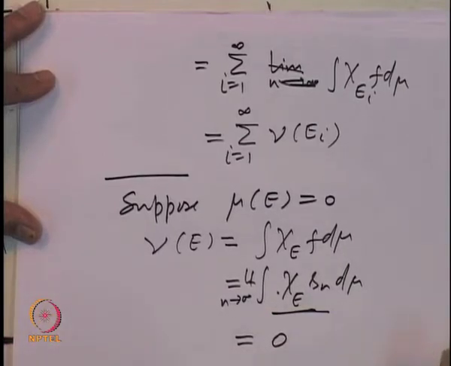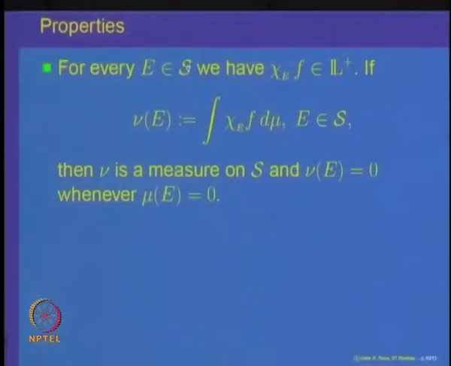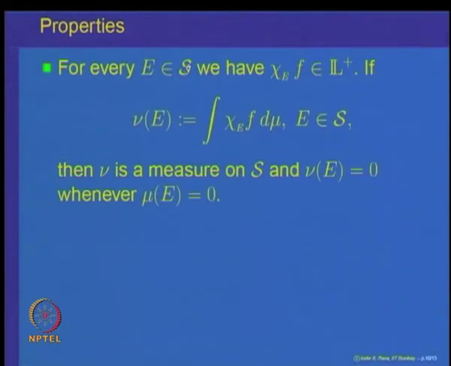So, once again for a non-negative simple measurable function, its integral over E is 0 if mu of E is 0. So, that property is being used once again here. So, this proves the fact that this measure nu of E, which is constructed as the integral of chi of E f d mu, is a special measure which has the property that nu of E is 0 whenever mu of E is 0.